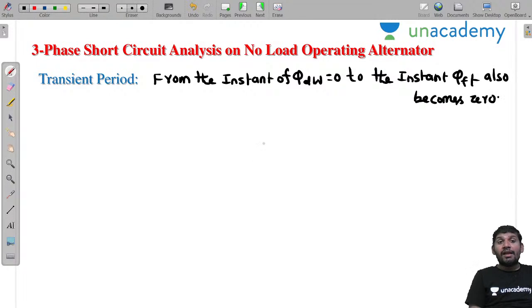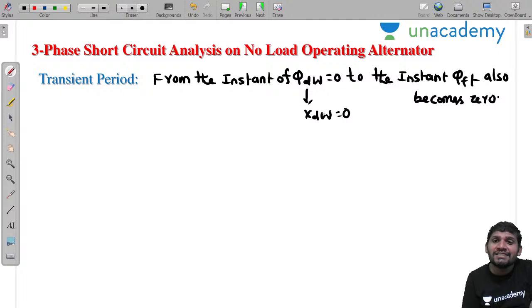That means during the transition period, which one is 0? This pi dW is 0, meaning XdW equal to 0. Pi dW 0 means we are not considering this XdW. That is the point to remember. There is no significance of XdW here.